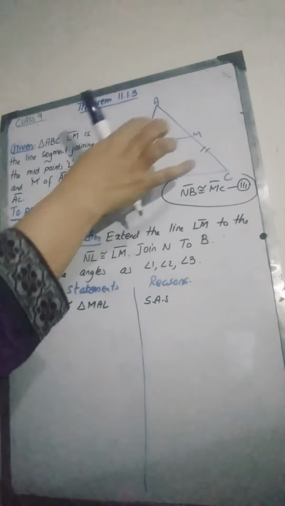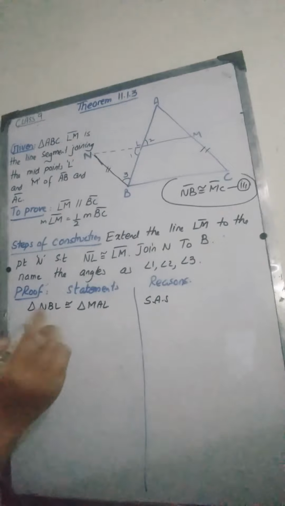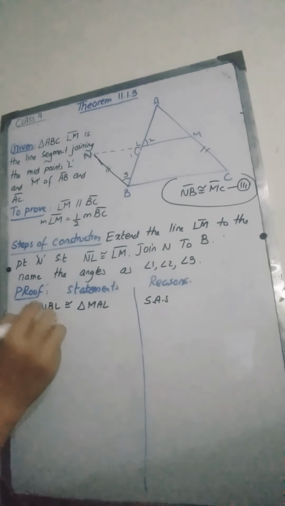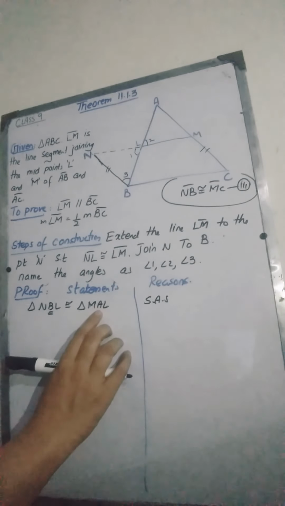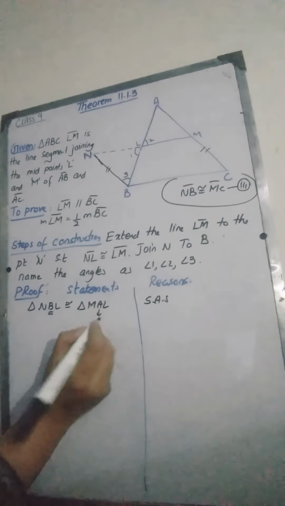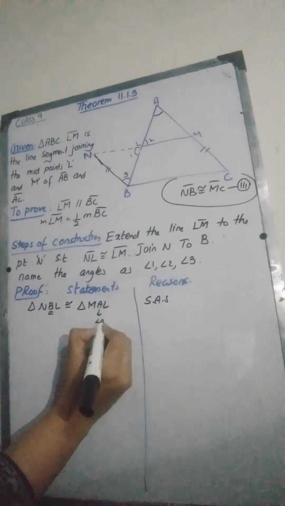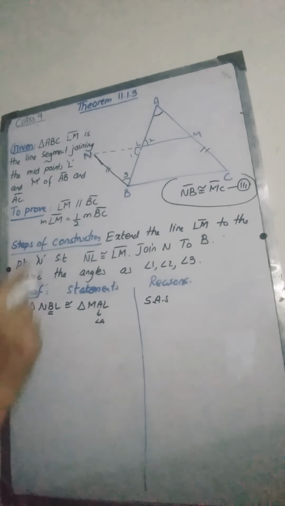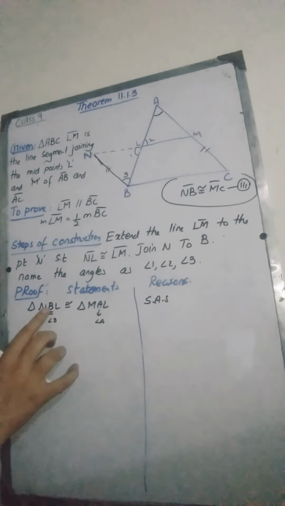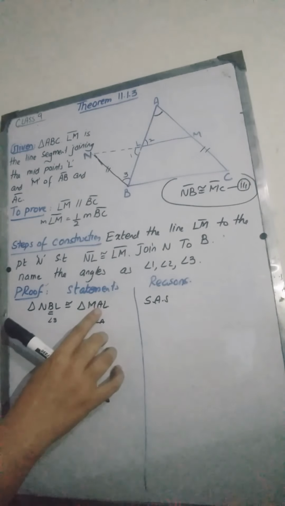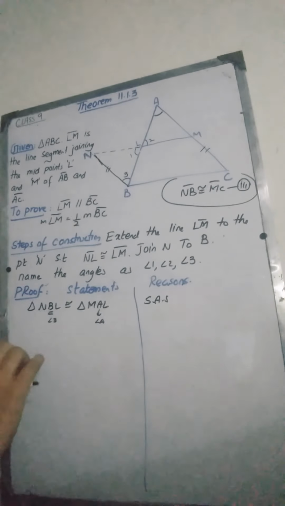In this triangle, the angle at the point B is angle 3, and corresponding to B we have the vertex A. So as B is corresponding to A, the angle at the point B will be congruent to the angle at the point A, because these are the corresponding vertices.